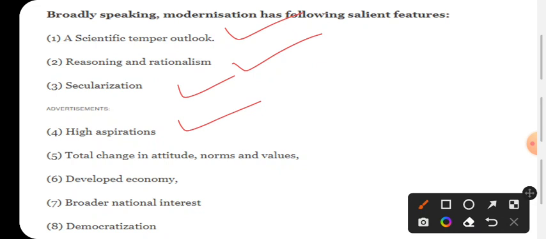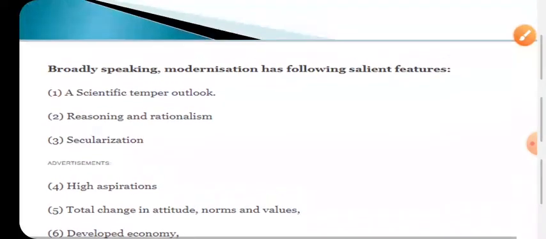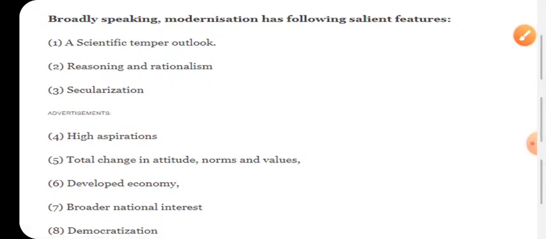Then total change in attitude, norms and values, developed economy, broader national interest, democratization, and an open society, where everyone has the right, the responsibility and the duty for the nation. There will be no restrictions on any good thing. Then a challenging personality, and finally dynamic leadership should be there. These will be the modernized society's salient features.